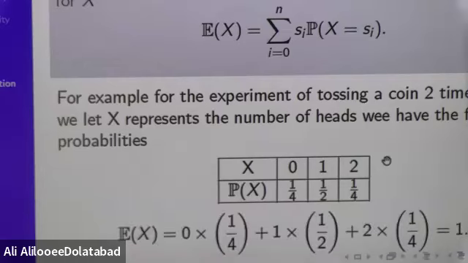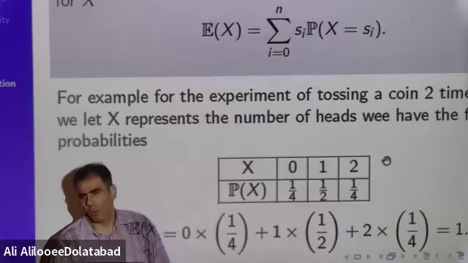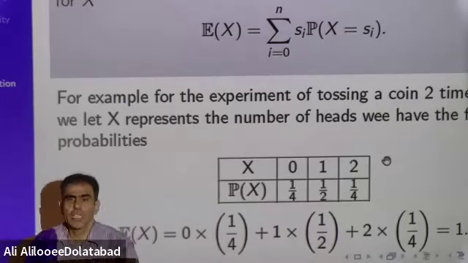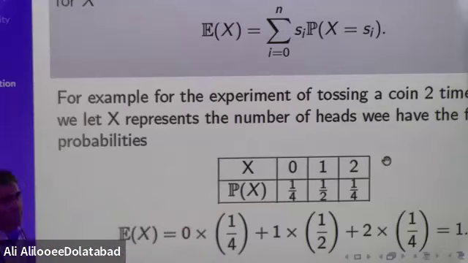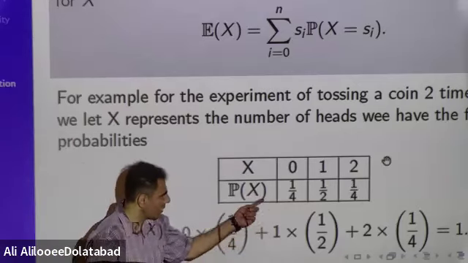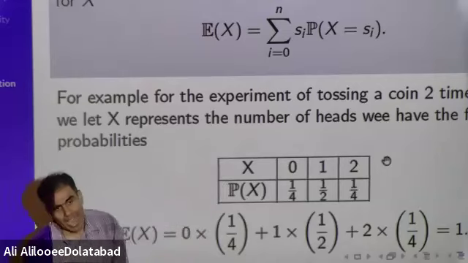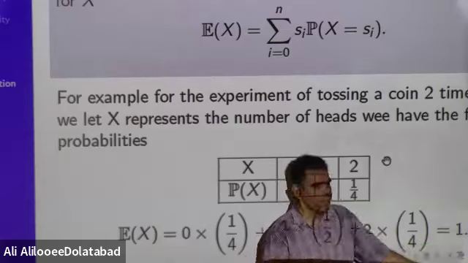We want to find the expected value. I multiply each outcome by its probability, just as you do for taking an average. The only difference is that the average we usually use assumes the probability of everything is the same. But here the probabilities of the elements are different. You calculate this, then you get one.